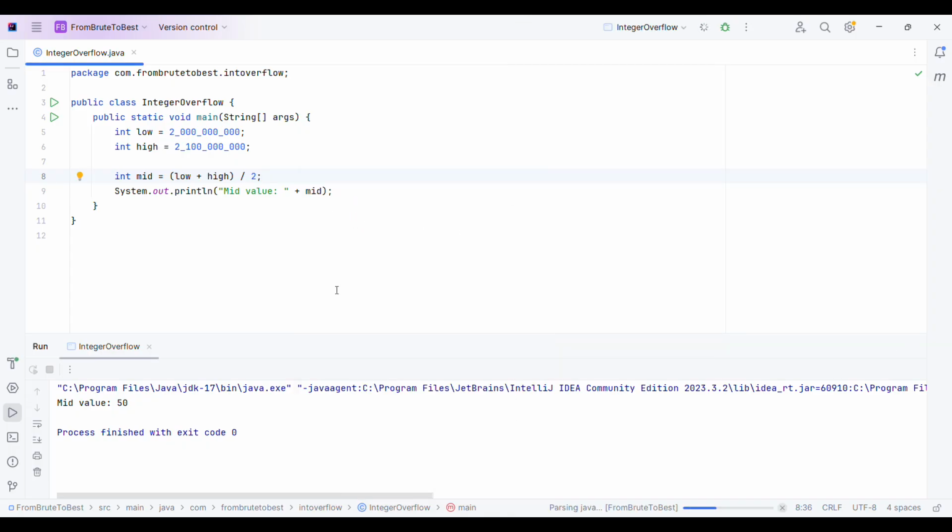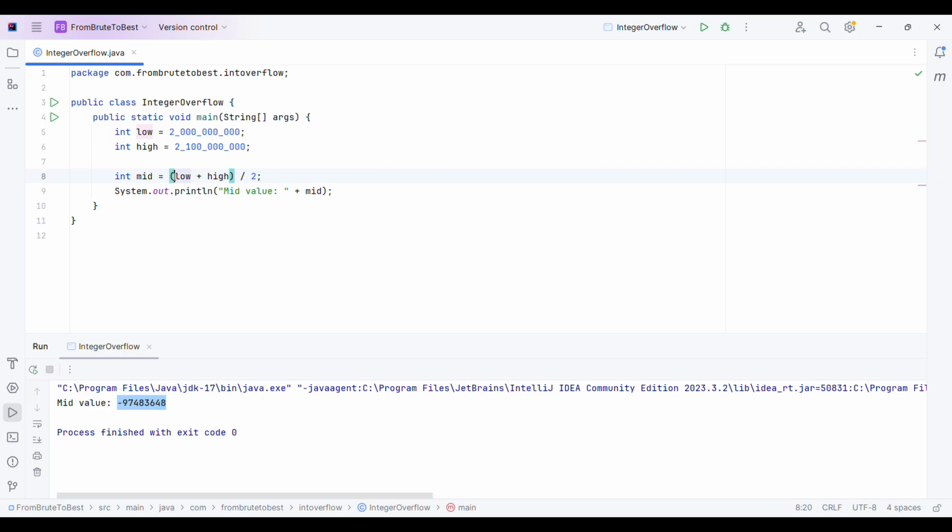Now as you can see, the calculated mid value is a negative number, which is obviously not correct because both low and high are positive. So adding those two positive numbers and finding the mid cannot result in a negative number. So what went wrong here? It's simple integer overflow. Now to fix this, one option we have is to change the data type here.